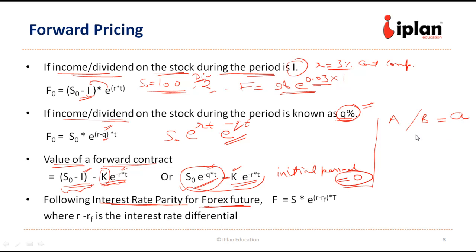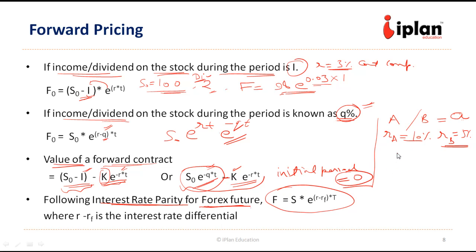Now it should follow an interest rate relationship, which is called interest rate parity. Again, this is coming from the no arbitrage condition. Suppose the interest rate in country A is 10% and the interest rate in country B is 5%, both continuously compounded, then what should be the relationship between their exchange rate?